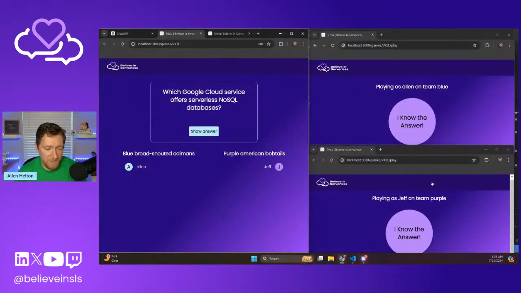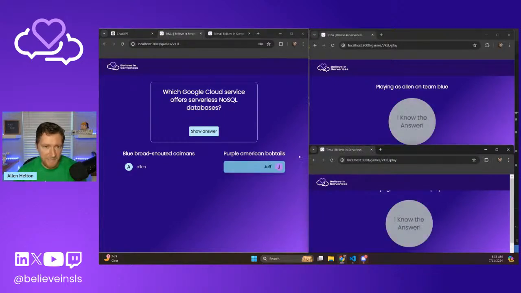But that's fine because we're going to say that Jeff knows the answer. I'm going to click on Jeff. You can see immediately that Jeff lit up over here on the host screen, and then these buttons got disabled because Jeff says he knows the answer. So when we're actually playing this game, when there's a host and a bunch of people on the line, the host will say, okay, Jeff, what's your answer? And Jeff will be on video and will physically say what his guess is.